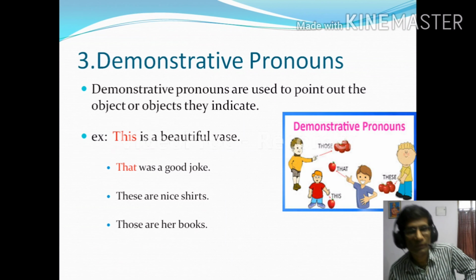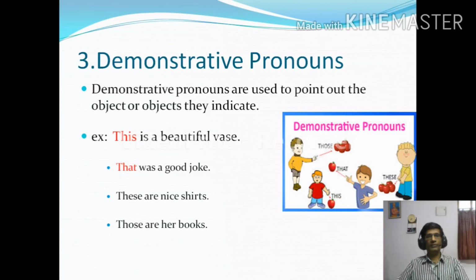Demonstrative pronouns. Demonstrative pronouns are used to point out the object or objects. This, that, these, those are demonstrative pronouns. This is a beautiful vase. That was a good joke. These are nice shades. Those are her books. So this, that, these, those are demonstrative pronouns. They point out.